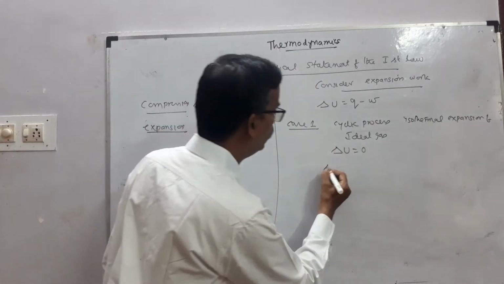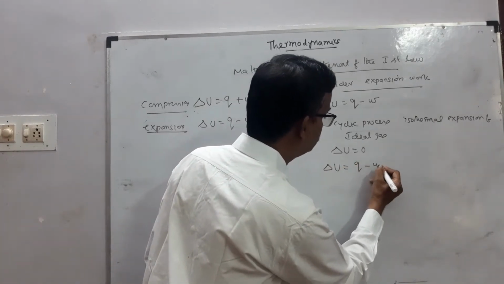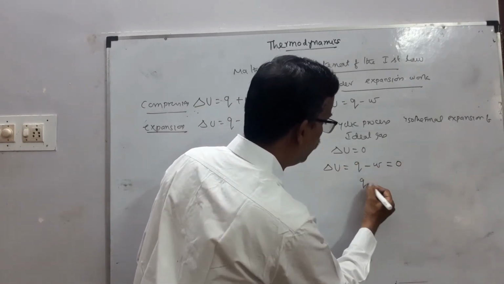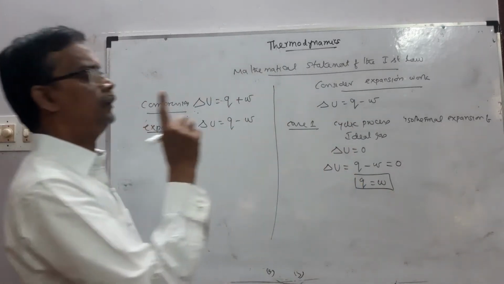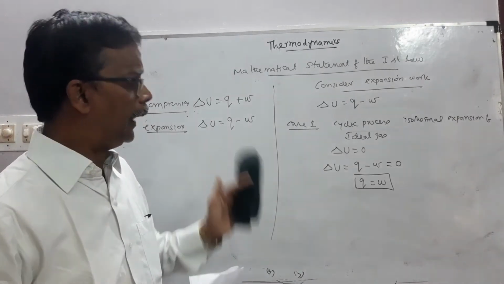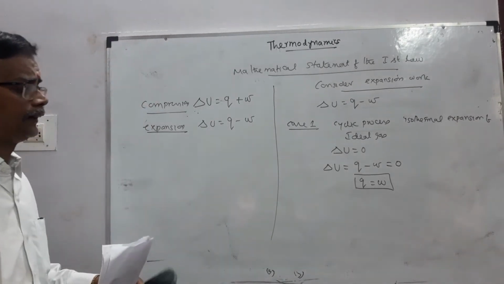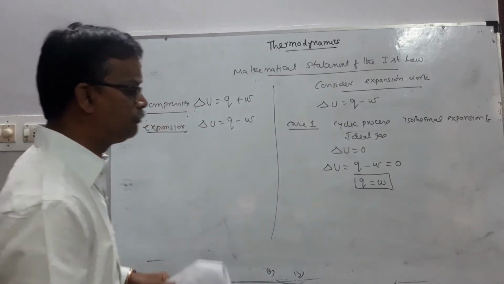So delta U equals Q minus W, that is equal to 0, or Q equal to W. This is for a cyclic process involving isothermal expansion of ideal gas.